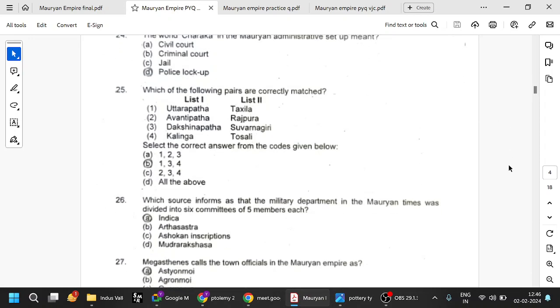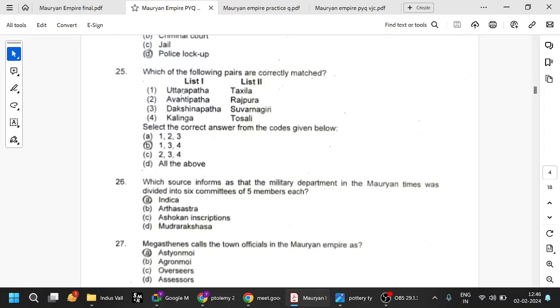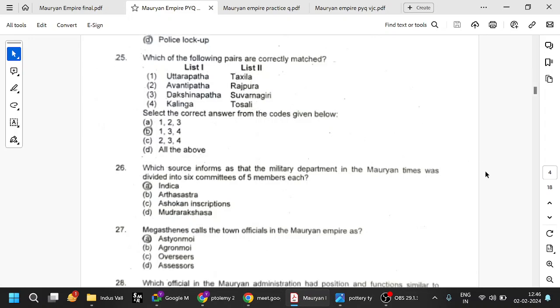So this is again an easy question. We have seen it multiple times. Uttarapada is Takshila, Avanti Pada is Ujjain, so 2 is wrong. Dakshina Pada is Suvarnagiri, Kalinga is Toshali. So 2 is not there, 1, 3, 4 is the answer. Very important: Avanti Pada is Ujjain, not Rajpura.